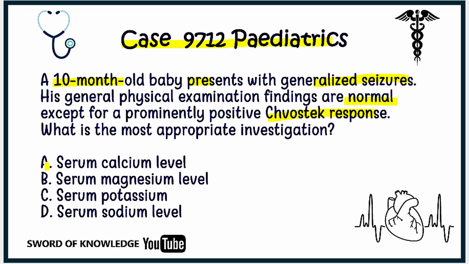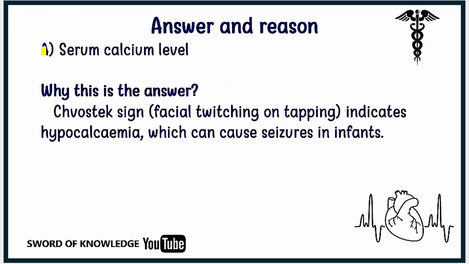Yes, you got it right. The answer is alpha, serum calcium level. Let's dive into it. Why is this the answer? Because we see a typical sign that we have in calcium fluctuation, called the Schwarzschild sign. It is facial twitching on tapping on the side of the face that indicates hypocalcemia, which can cause seizures in infants. And that is our case.